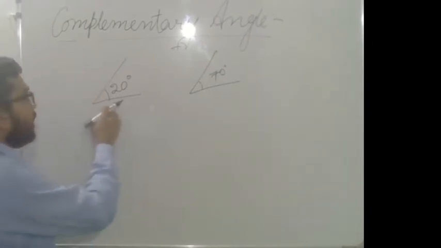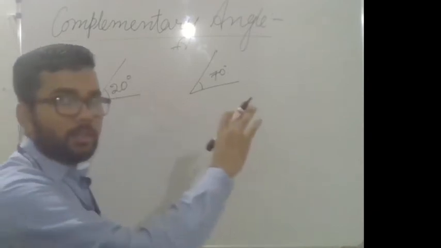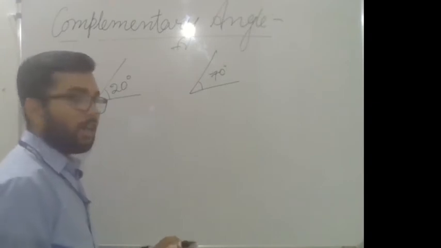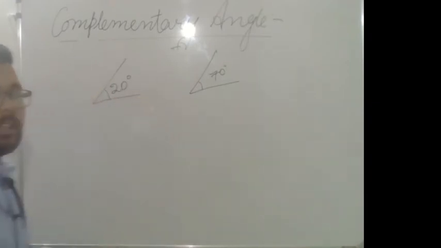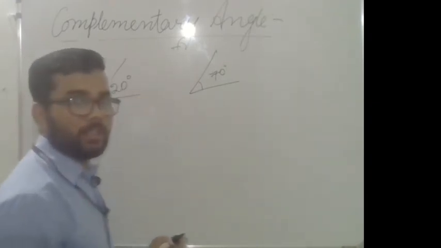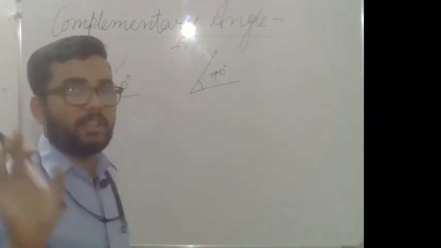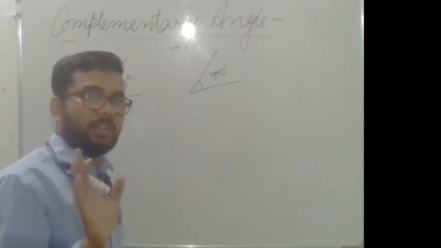Okay, it is in rough. 70 degrees or 20 degrees not exactly the same. I am making a rough sketch of 70 degrees or 20 degrees. You all know how to draw an angle of 20 degrees or 70 degrees. In the previous class you have already learned.